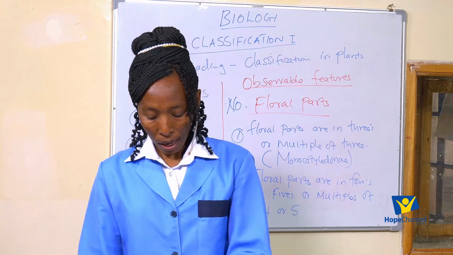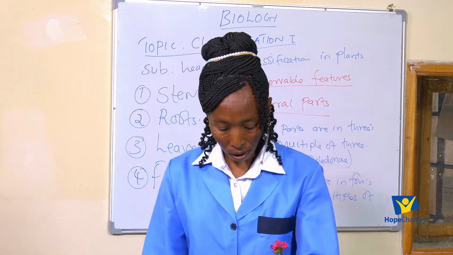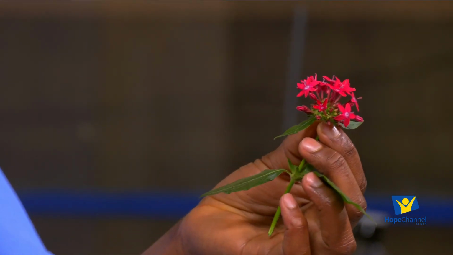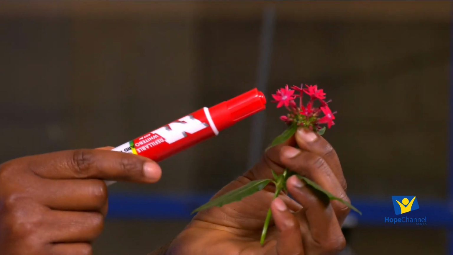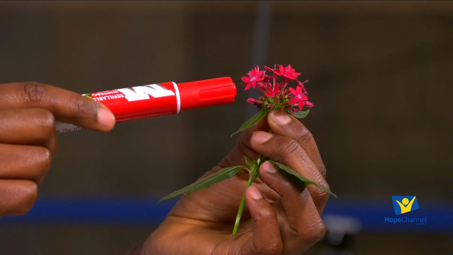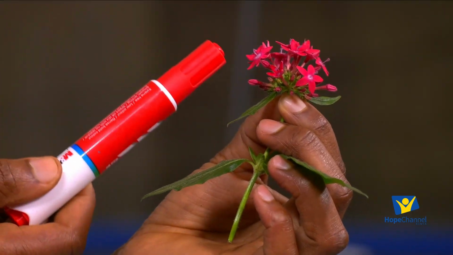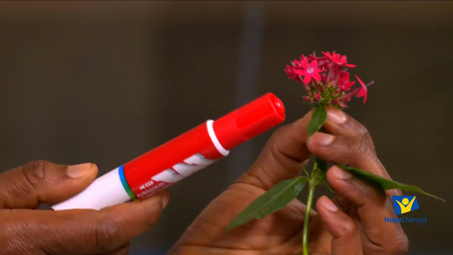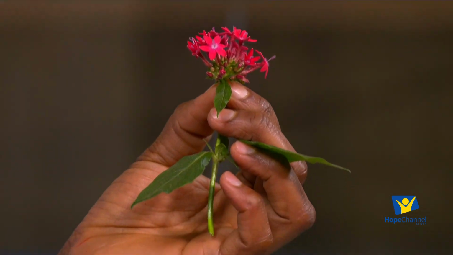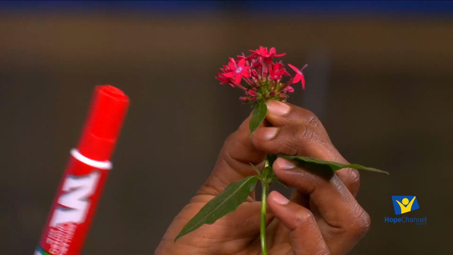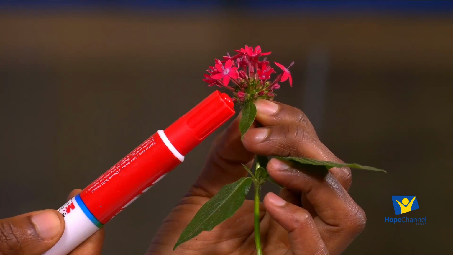Now, if you look at this flower, let me just demonstrate that. These are the parts of the flower. We have the flowers that are, I believe, pink in color. So if I was to count, for example, the number of petals, I want to start counting from here.